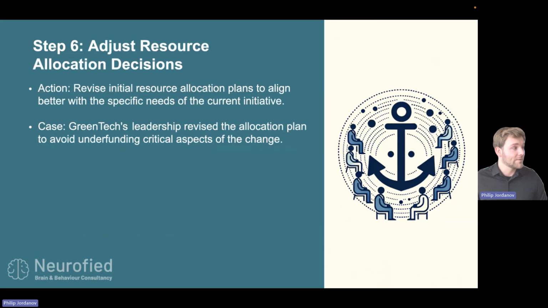And then the last step is to adjust your decision. You want to correct for the anchoring bias after you had this discussion based on the data that was presented to you. And here you will mainly see that the final answer is somewhere between the first and the second anchor. It doesn't have to be, of course, a mirror of the pure factual data, but at least you can correct the way in which you are making that decision in the first place. So this is where GreenTech revisits it.